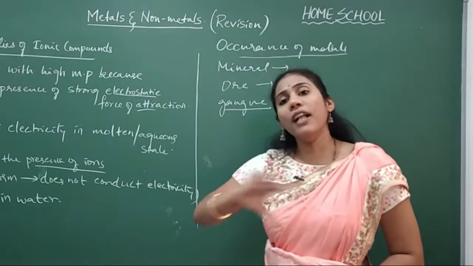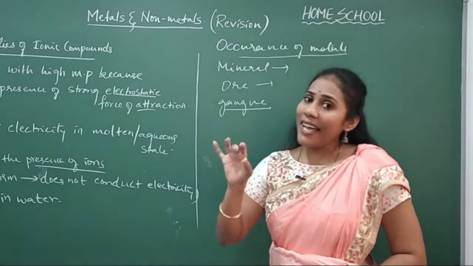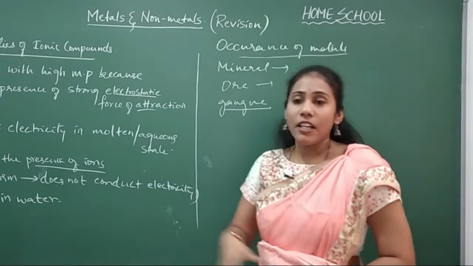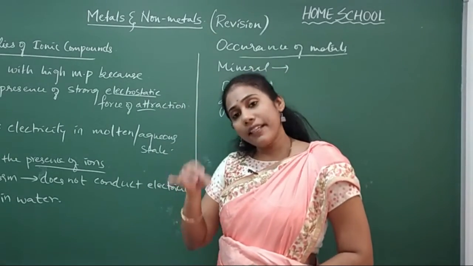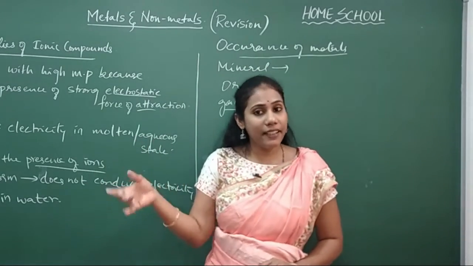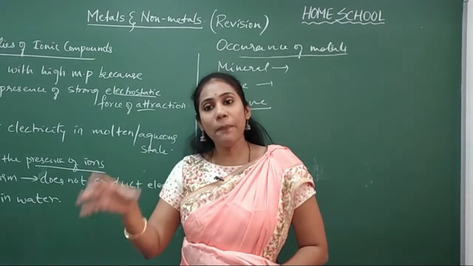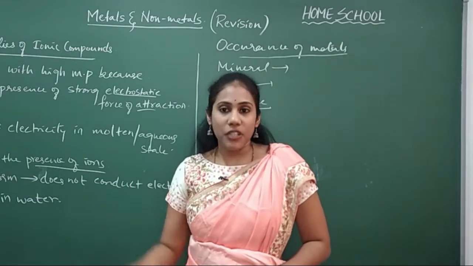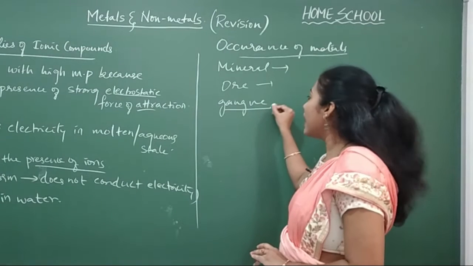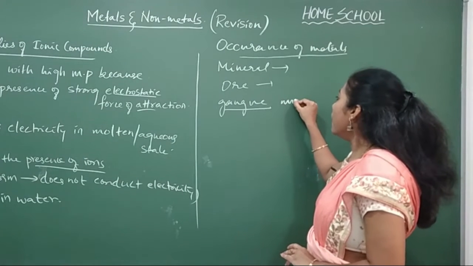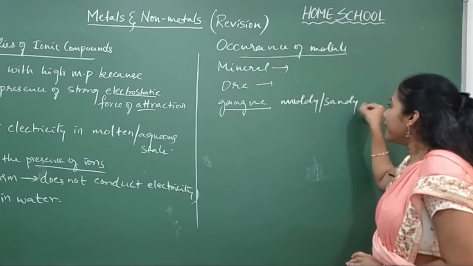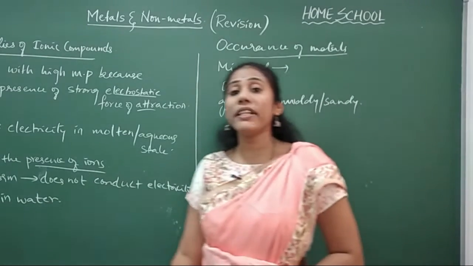So all the elements can be available in the form of ores or minerals under the earth crust. We should dig them, then purify, conduct so many chemical reactions, and then you get a pure metal. And such a process we will call metallurgy, the metallurgical process. And now what do you mean by gangue? Gangue is nothing but muddy or sandy particles. Muddy or sandy particles that are present with the ore are called gangue.